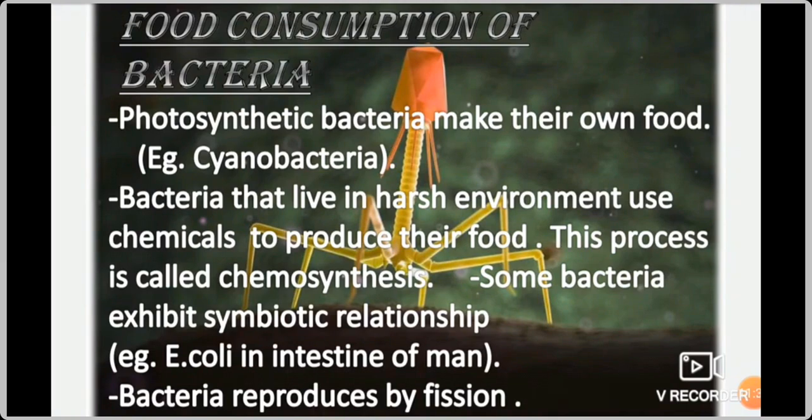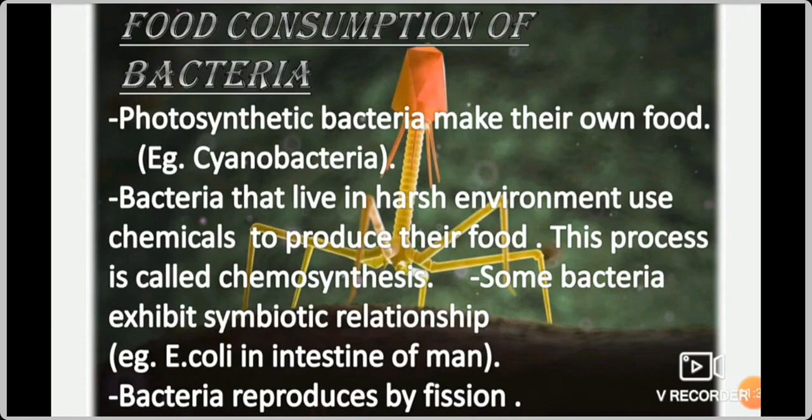Next, you are going to see about the mode of nutrition in bacteria, the food consumption of bacteria. As I told already, bacteria is under plant kingdom. Bacteria get their food in many ways. The first type is called photosynthetic bacteria. It comes under plant, so it can make its own food. With the help of the sunlight, as plants prepare their food, likewise photosynthetic bacteria also make their own food. Example is cyanobacteria.